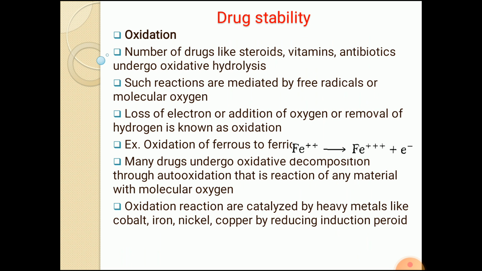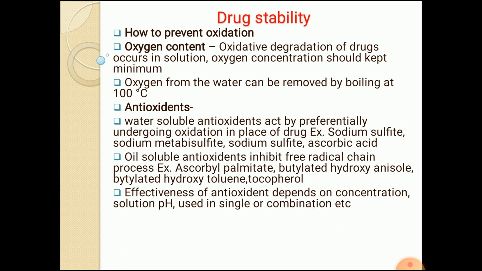There is also a trigger for the oxidation reaction: the presence of metal ions, particularly cobalt, iron, nickel, and copper. They increase the rate of oxidation reaction by reducing the induction period. What is the meaning of induction period?